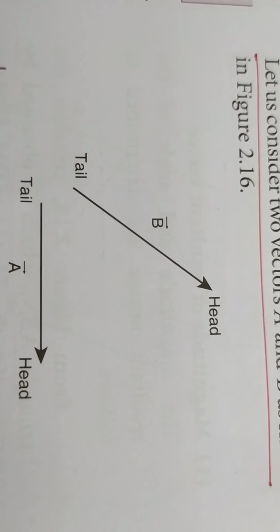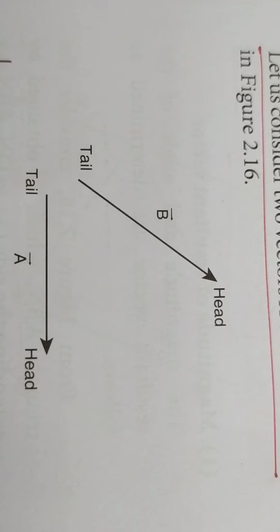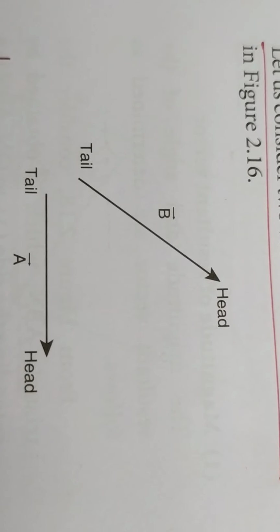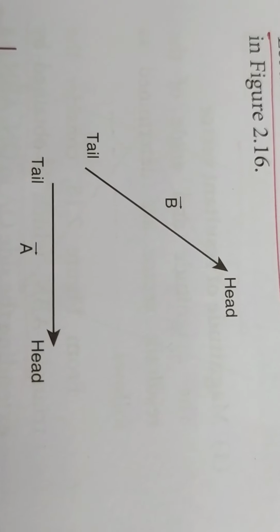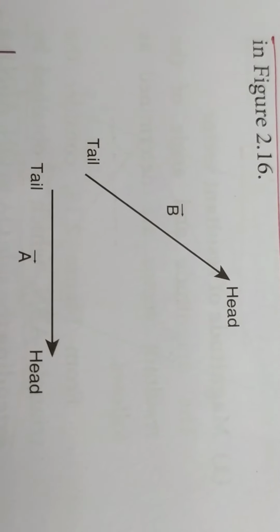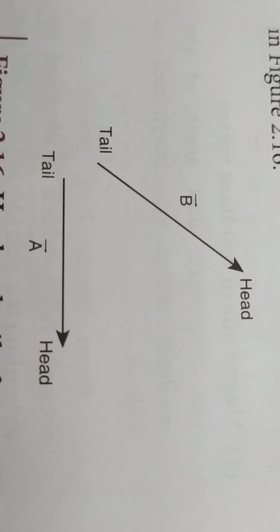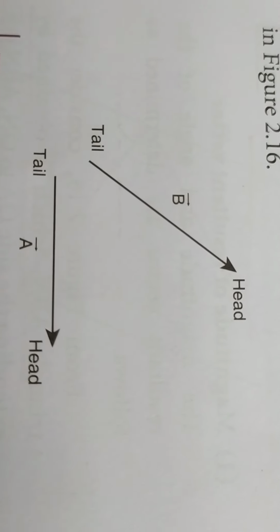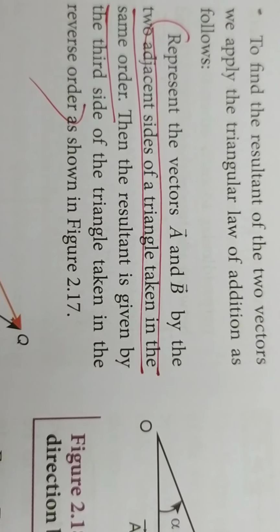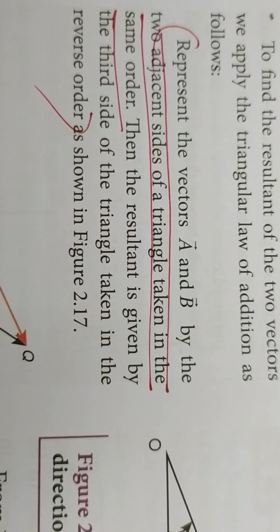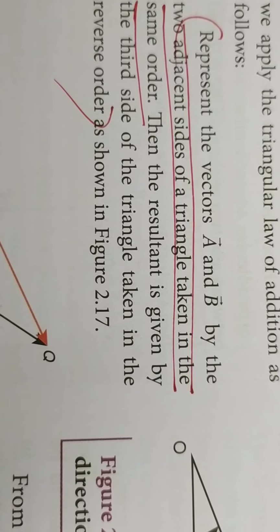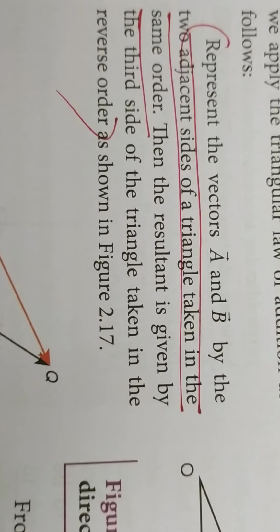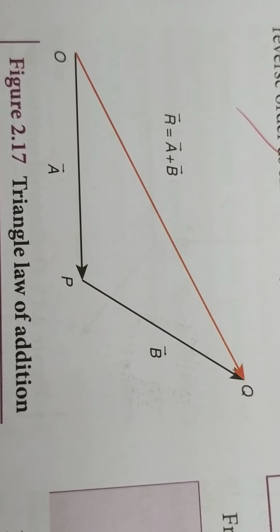In this, you take two vectors, a and b. One end is called the tail, and the arrow head you see in this diagram. So on one side it has a tail, on the other side a head, and we have to join these vectors to find the resultant. See how we find the resultant. Vectors A and B are taken as two adjacent sides of a triangle. Then the resultant is given by the third side of the triangle taken in the reverse order. This law is called the triangle law. In this diagram, the head and the tail are attached.